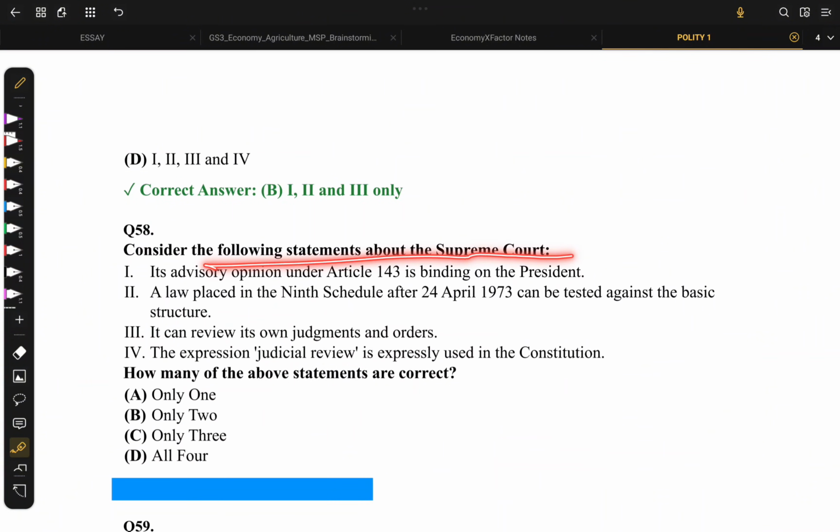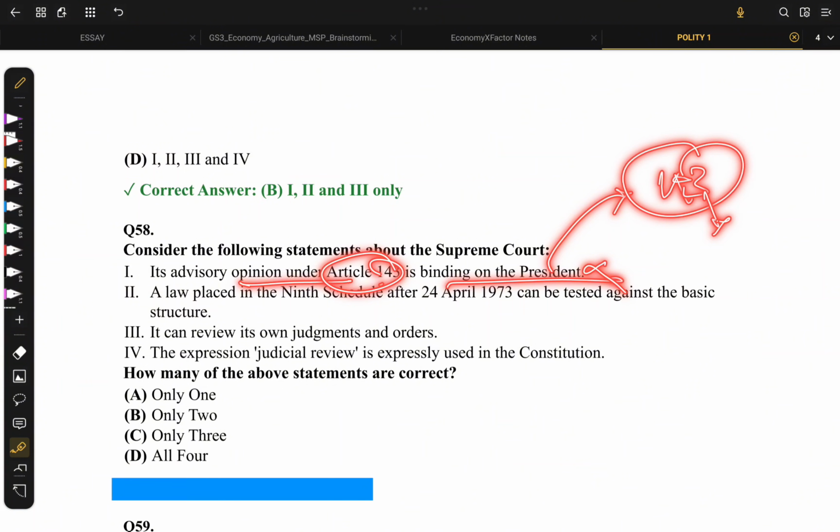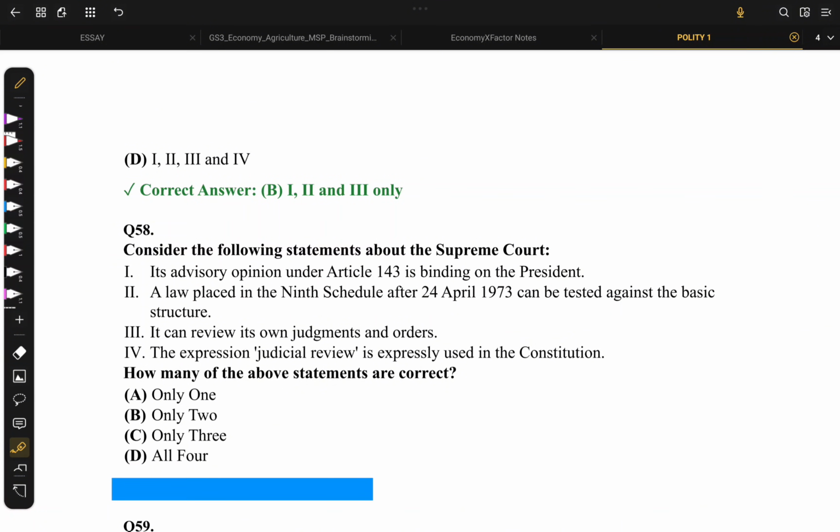Consider the following statements about the Supreme Court. Its advisory opinion in Article 143 is binding. No, the Constitution nowhere says that advice under 143 is binding. It's just an opinion. The law placed in the 9th Schedule after 24th April 1973 can be tested against basic structure.